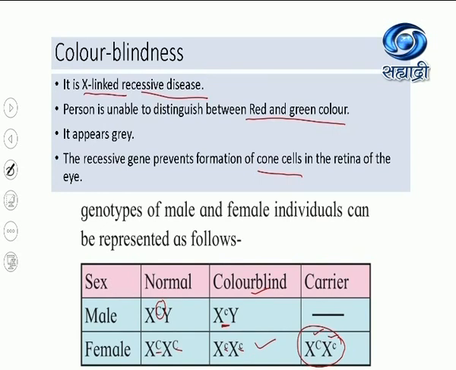Learn this chart by heart, and when you are representing it in the exam, always represent capital C as dominant and small c as recessive. Normal female, capital C; normal male, capital C on the X chromosome. Colorblind, recessive only on X in males. In females, recessive is the homozygous condition, both X will have recessive, and only females are carriers.